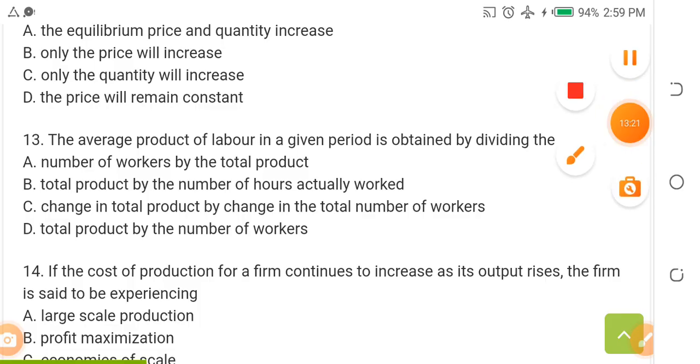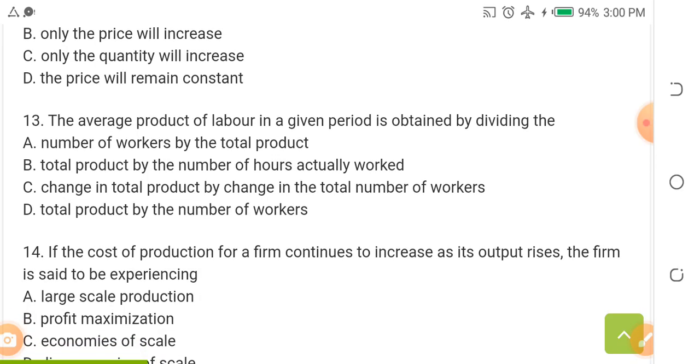Question number 13. The average product of labor in a given period is obtained by dividing the dash. A, number of workers by the total product. B, total product by the number of hours actually worked. C, change in total product by change in the total number of workers. D, total product by the number of workers. I won't answer. I want you to tell me the answer in the comment section.